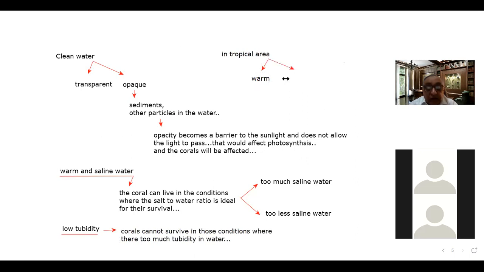So that is why most of the reef building corals are found between the tropics. The ideal distribution of the corals is between 20-degree latitude and 28-degree latitude. This is the ideal place where the corals are found on this earth, right?